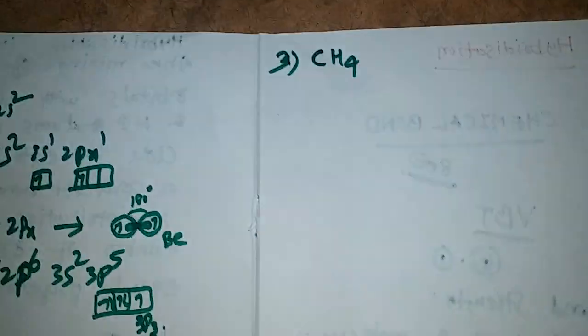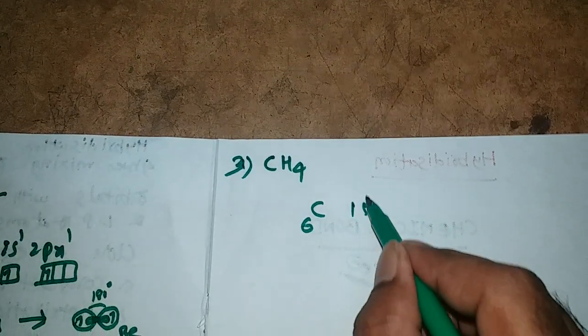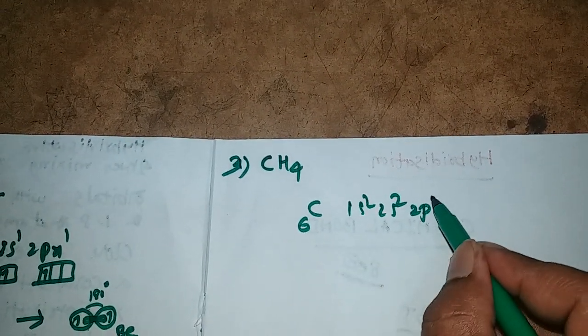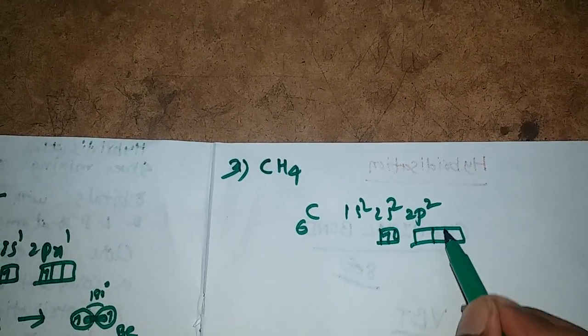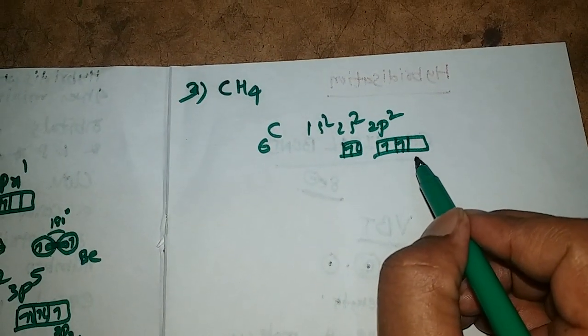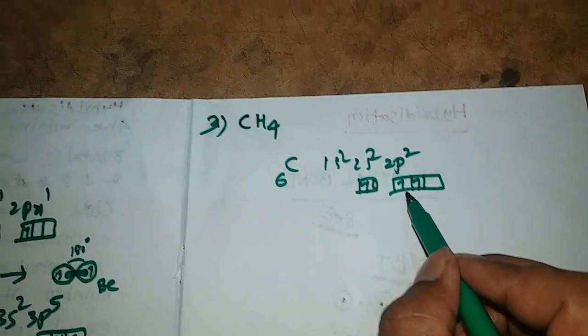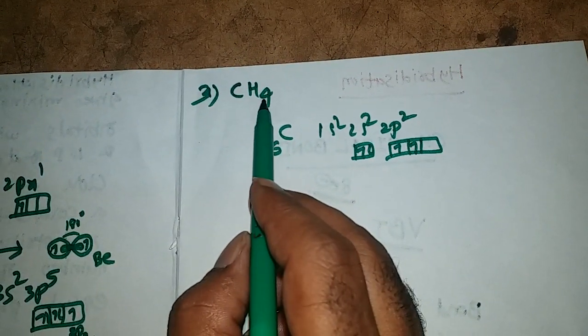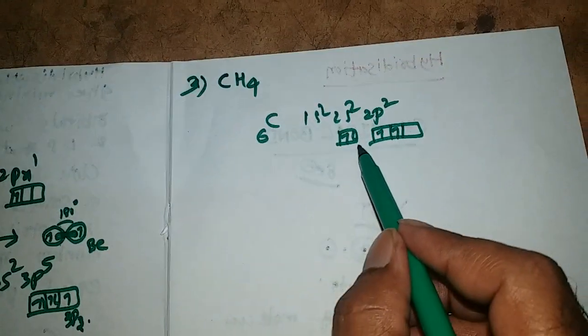Now comes methane. How is it formed? Methane. This is the third molecule, I think, according to our discussion. Carbon atomic number is 6: 1s2, 2s2, 2p2. So in its valency shell, it has only 2 unpaired electrons in its ground state. But carbon is forming 4 bonds with hydrogens.